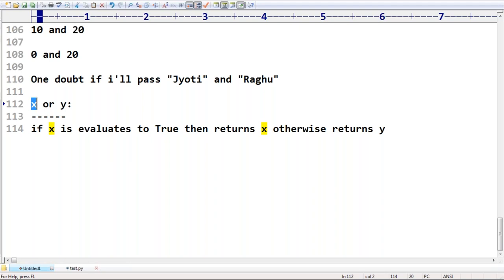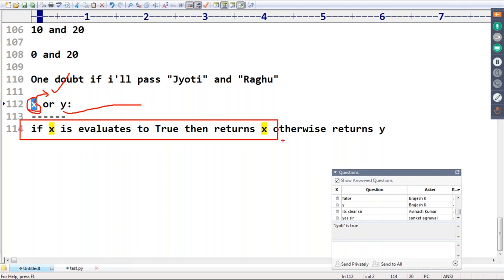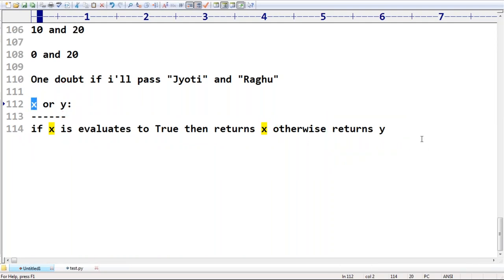Correct or not? If the first one is true, then return the first value only. If the first one is not true, then return the second value. If x evaluates to true, then it returns x. Otherwise, it returns y. Clear? So same.